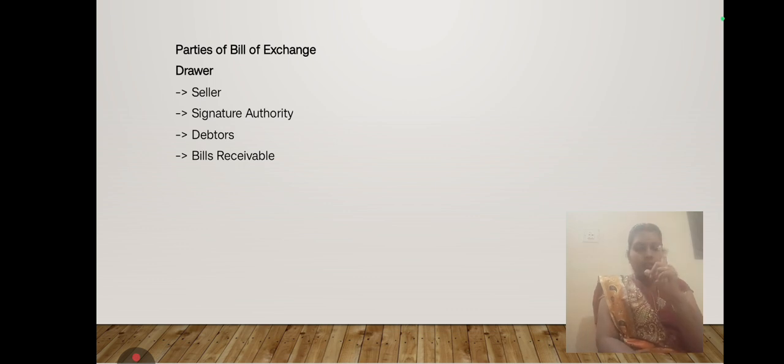Okay, the first party involved in the bill of exchange is the drawer. Who is the drawer? Drawer means a seller. A manufacturer is the drawer. For example, the manufacturer is the drawer. A person who sells their products is called a drawer, and he has the signing authority in the bill.